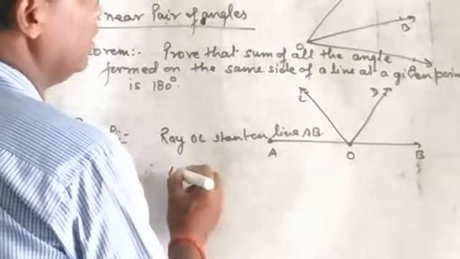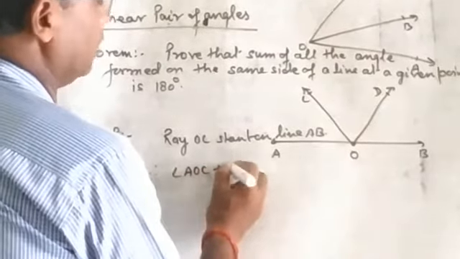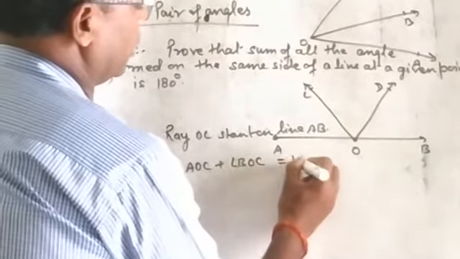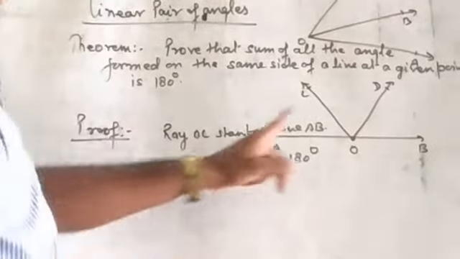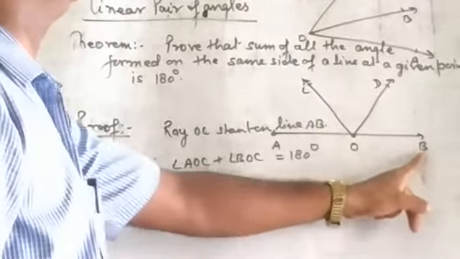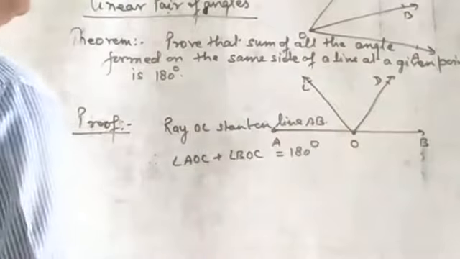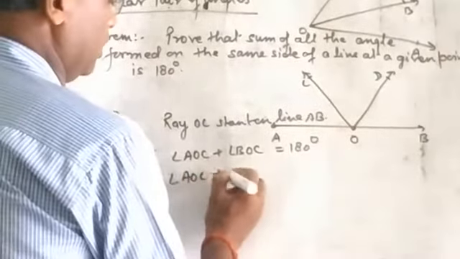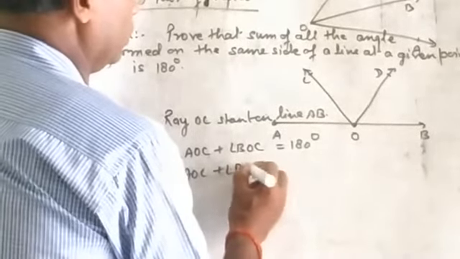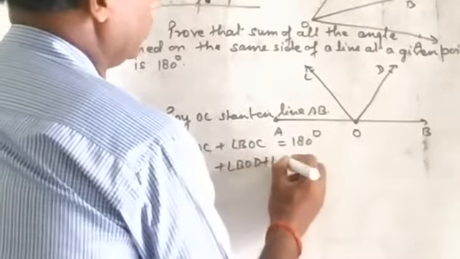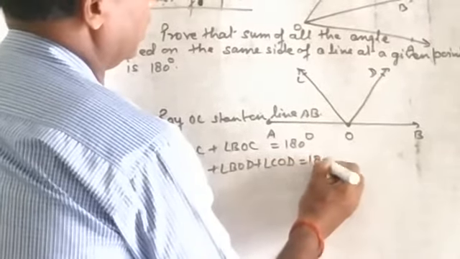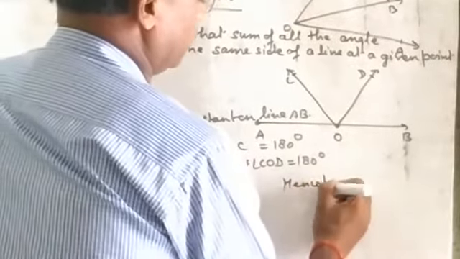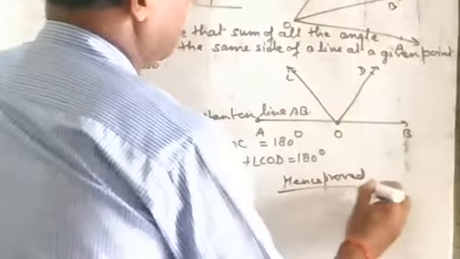Therefore, angle AOC plus angle BOC is equal to 180 degrees. Now you see, angle BOC is the sum of angle BOD and angle COD. In place of this one, we can write here angle AOC plus angle BOD plus angle COD is equal to 180 degrees. Hence proved. Only this one. You see, very easy this one.